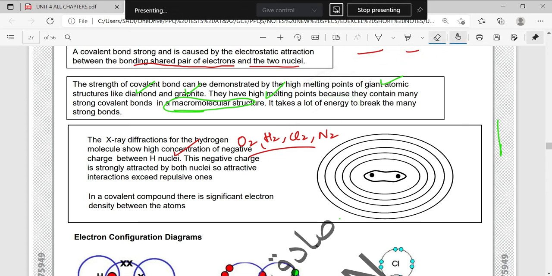Okay? When I'm defining a double covalent bond, first of all, a single covalent bond is when one pair of electrons is being shared between the two atoms.